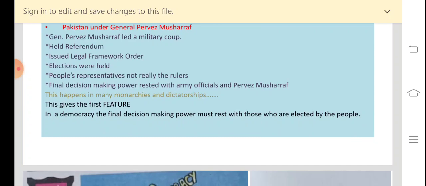So, what happened in Pakistan is that there were elections and people had their representatives, but those representatives did not have the important decision making powers. That right to take big decisions rested with Pervez Musharraf and the army officials. Such things happen in many monarchies and dictatorships.